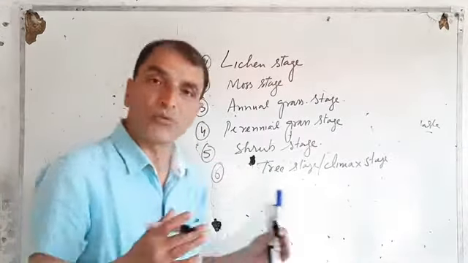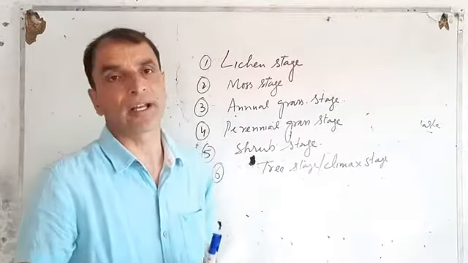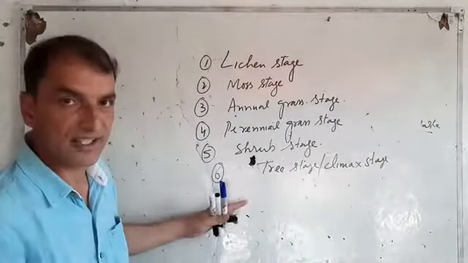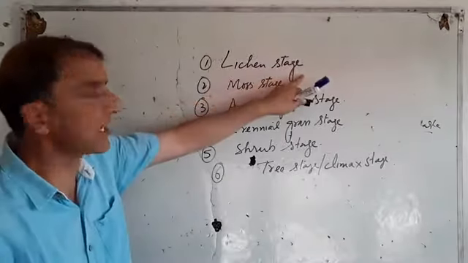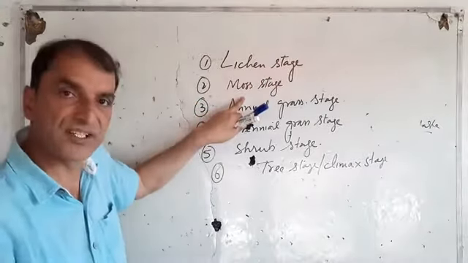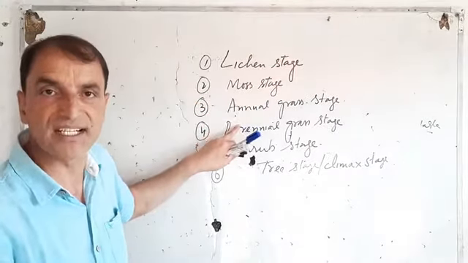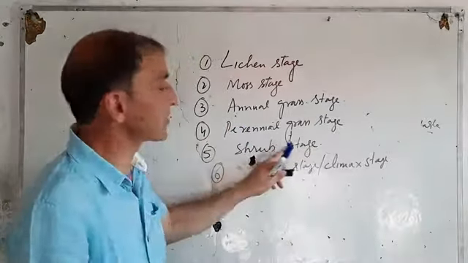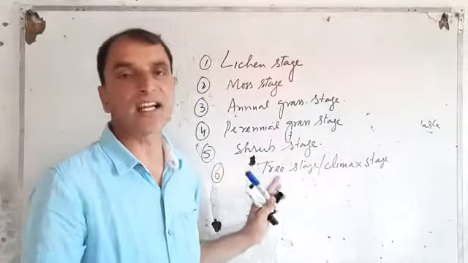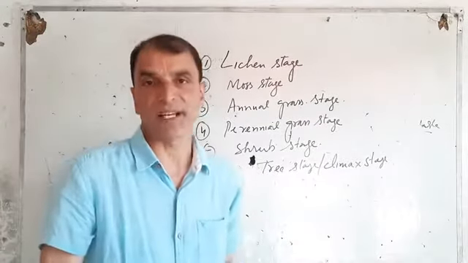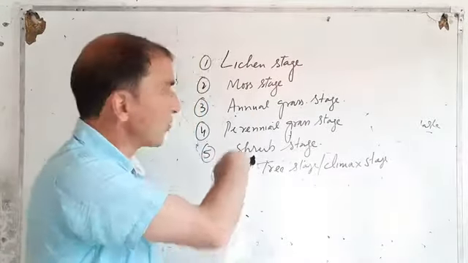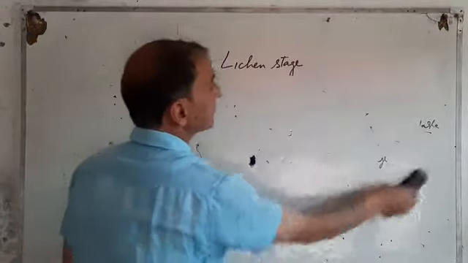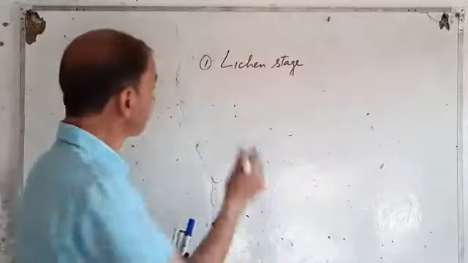If we have to see primary succession on a rock, the succession has to go through these stages. The first stage is the lichen stage, then comes the moss stage, then the annual grass stage, then the perennial grass stage, then the shrub stage, then the tree stage or climax stage. Let's discuss these stages one by one. Okay, let's come to the lichen stage.